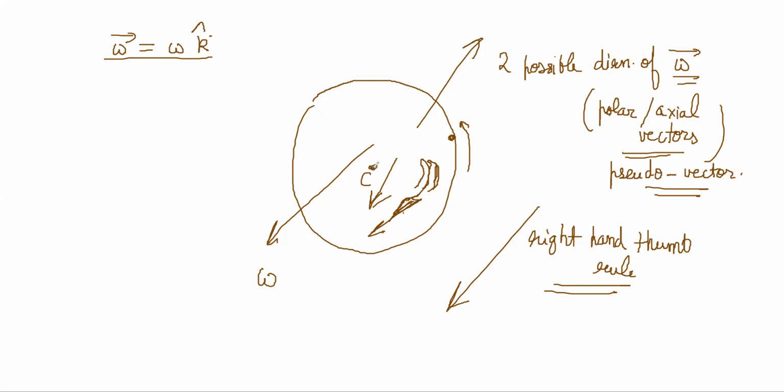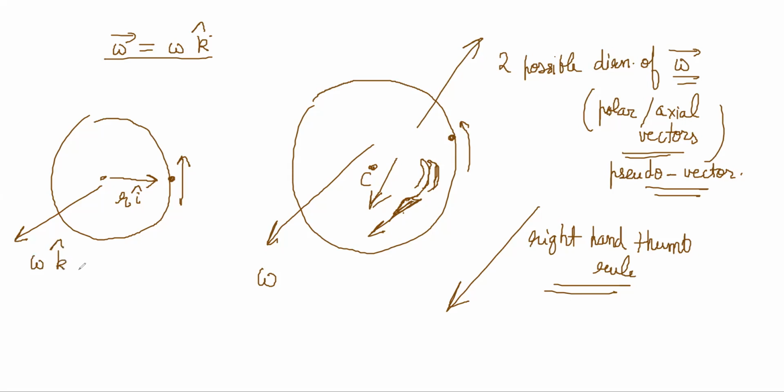R vector is clearly, like if I have a circle like this and a point is here, the R vector is clearly in the i direction. And omega, because of the right hand rule, has been thought of in the k direction, right? Now velocity should come out to be in the j direction, no? Which makes sense. Velocity right now is plus j, right?